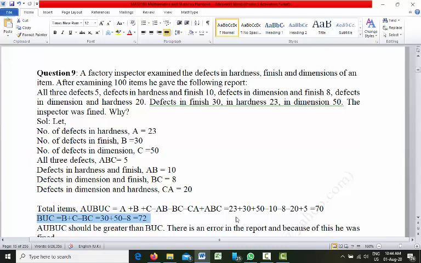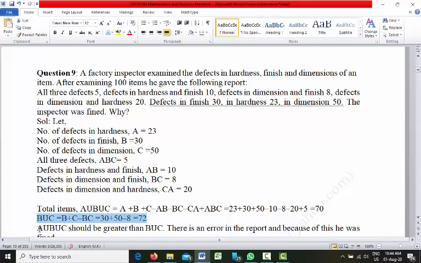But the total area occupied by all three circles is 70. That means some problem is there: when the total area occupied by three circles is 70, the total area occupied by two circles is 72.